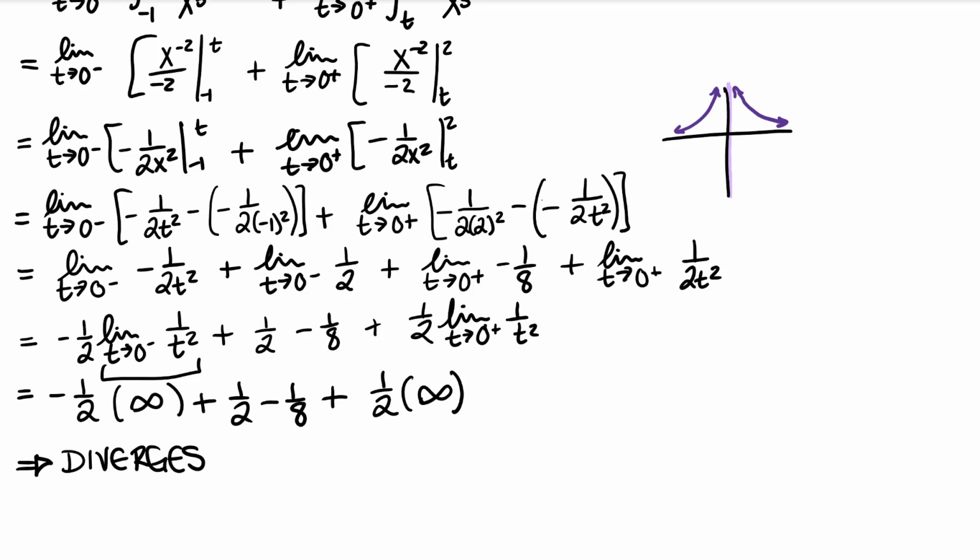You may be tempted to say -1/2 infinity plus 1/2 infinity, isn't that just 0? But remember that infinity is not an actual number. It's a direction, a concept. And so this infinity very well could be a different infinity than this one, which I know sounds crazy, but yeah, we cannot do arithmetic operations with infinity like that.